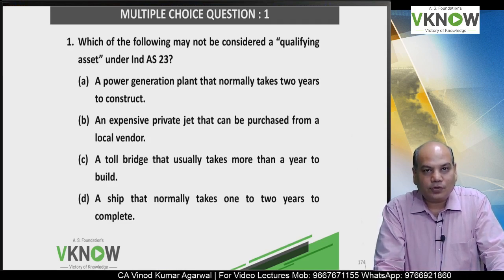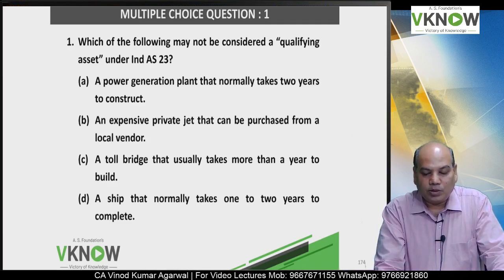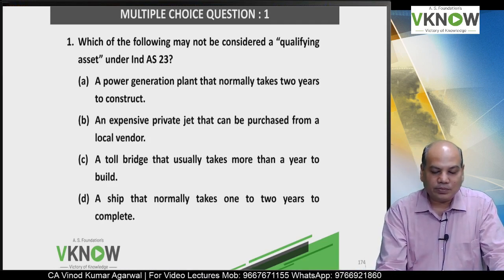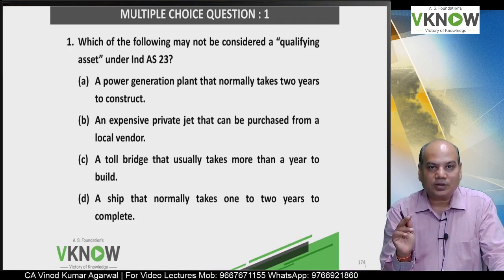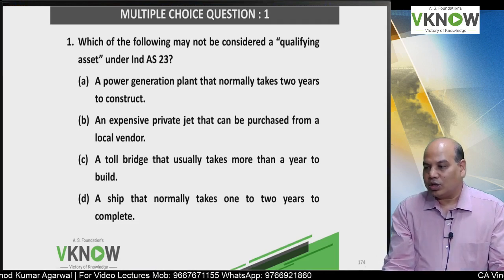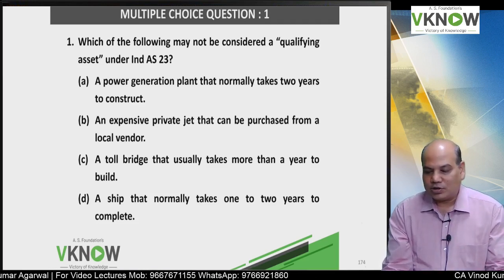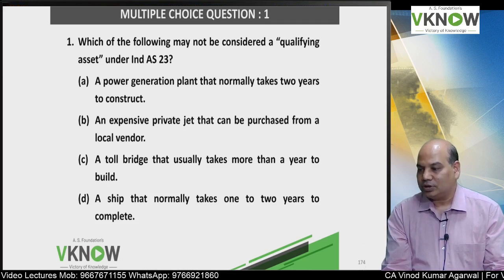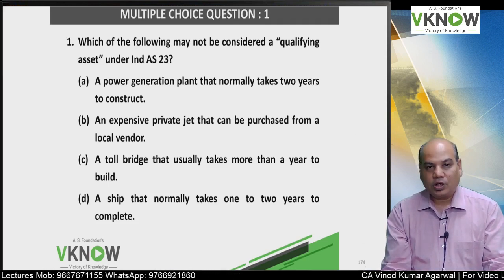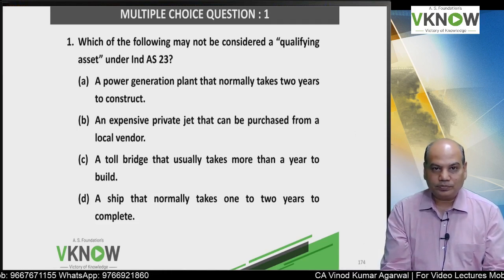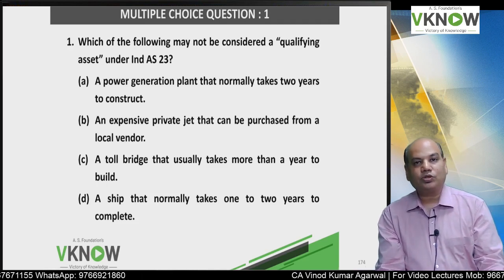So my first question for you is, which of the following may not be considered a qualifying asset under Ind AS 23? Which is not a qualifying asset? I'll give you four options. You have to tell me which is not a qualifying asset. First, a power generation plant that normally takes 2 years to construct; second, an expensive private jet that can be purchased from a local vendor; third, a toll bridge that usually takes more than 1 year to build; fourth, a ship that normally takes 1 to 2 years to complete.